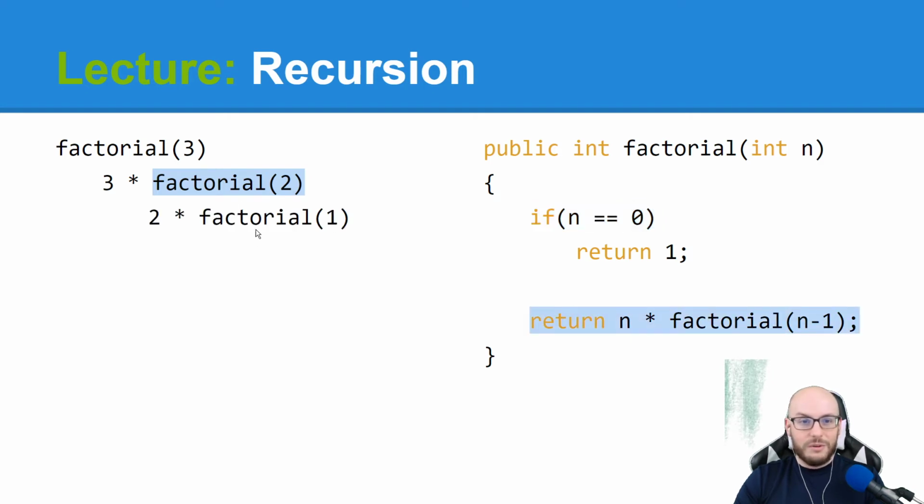Once again, I don't know what factorial 1 is, so we would have to step inside in order to figure that out. We're going to ask, is 1 equal to 0? That's false. We'd skip over this. We're now here. We're going to do 1 times factorial of 0. I don't know what factorial 0 is either. I can't evaluate anything until I keep processing these.